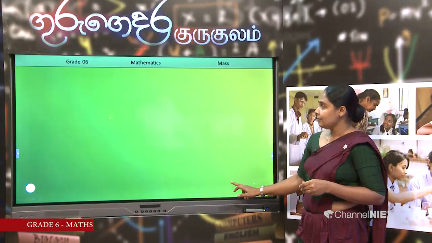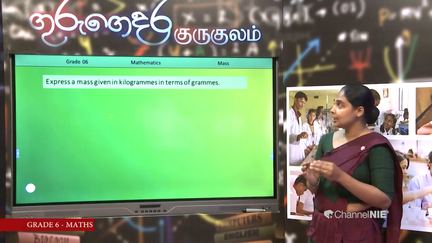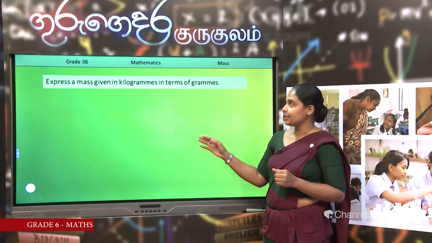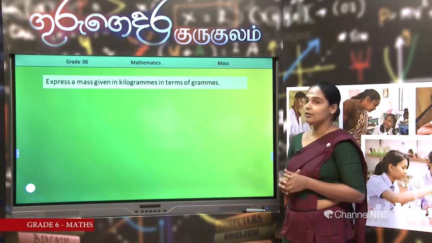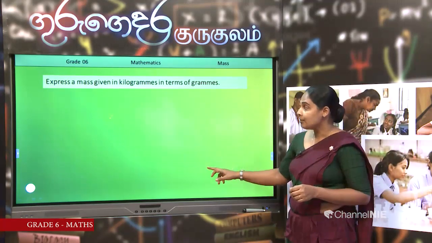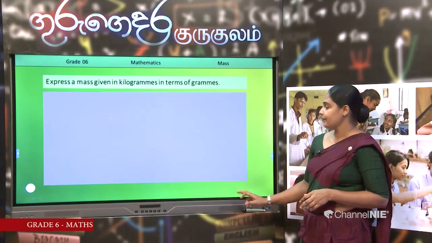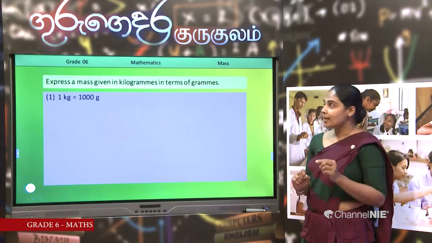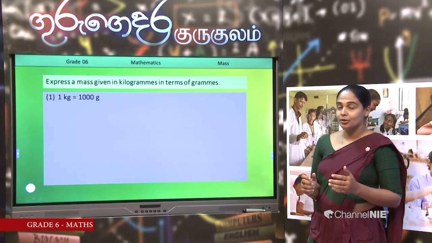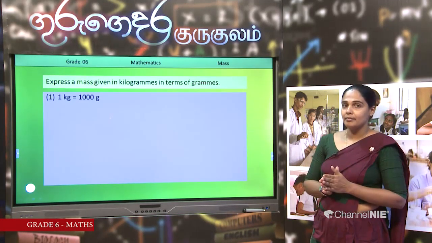However, we have to convert kilograms into grams. Express the mass given in kilograms in terms of grams. How can we do it? Then we have to use our relationship. What is it? 1 kilogram is equal to 1000 grams. 1 kilogram is 1000 grams.